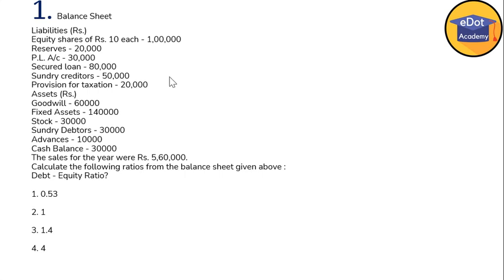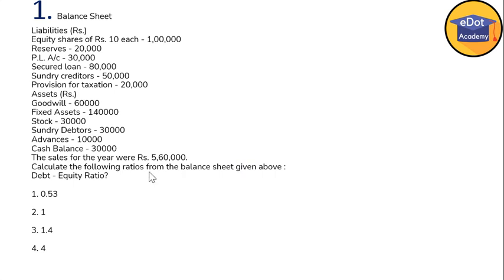And asset side, goodwill is 60,000. Fixed asset 1 lakh 40,000. Stock 30,000. Sundry debtors 30,000. Advances 10,000. And cash balance is 30,000. And last data, sales for the year 5,60,000.